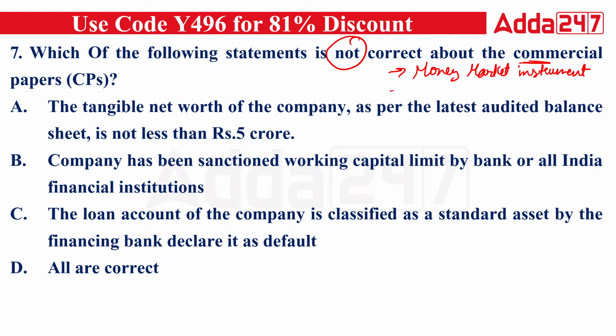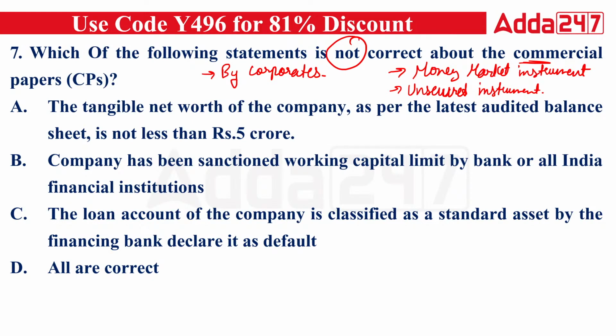It is an unsecured instrument, because it is issued by corporates. But not all the corporates are registered, and some corporates can commit fraud, so that's why this is an unsecured instrument. This is a money market instrument.